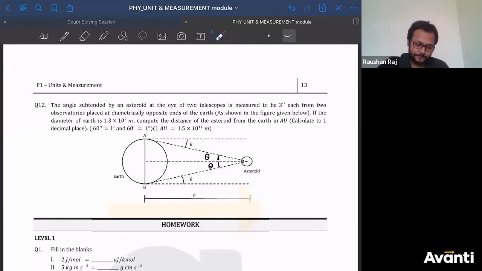They have asked, see what is written, if the diameter of Earth, this is given to us. This is the capital D part. Compute the distance of this asteroid from the Earth. That means we have to find the small d value. Tell me what should I write as the relation here? Can I write 2 theta is equal to capital D divided by small d? This is the angle, and this is the arc length. This is the distance. So 2 theta is equal to capital D divided by small d.